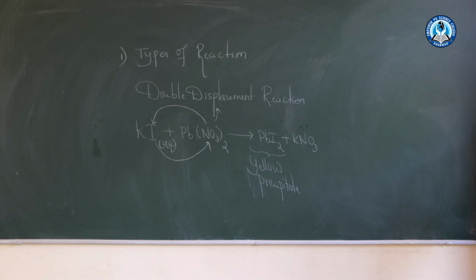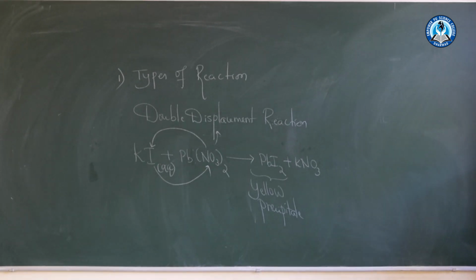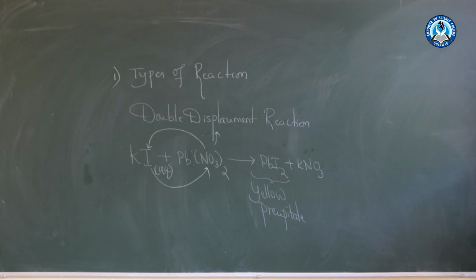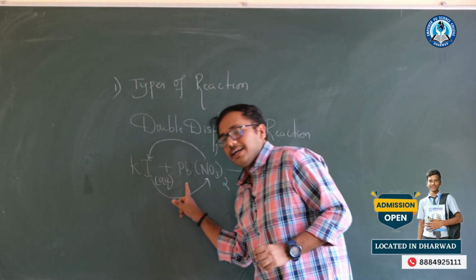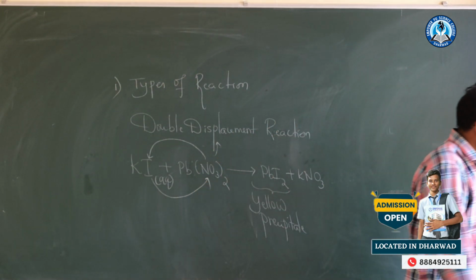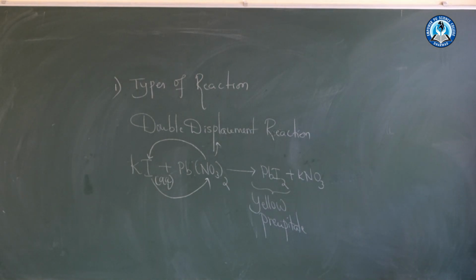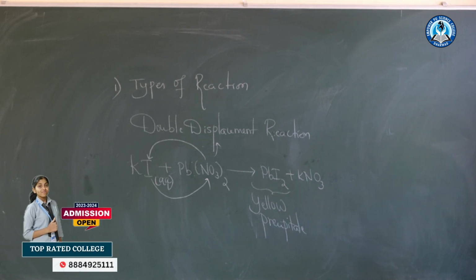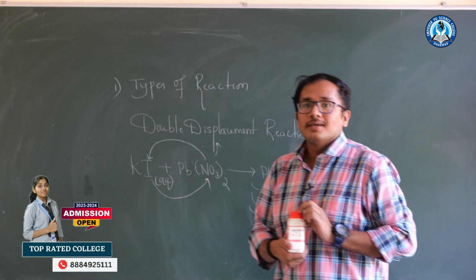Now further, I have to make the lead nitrate solution. See what I will do. I will take some amount of water again. Then children, see here, this is lead nitrate.